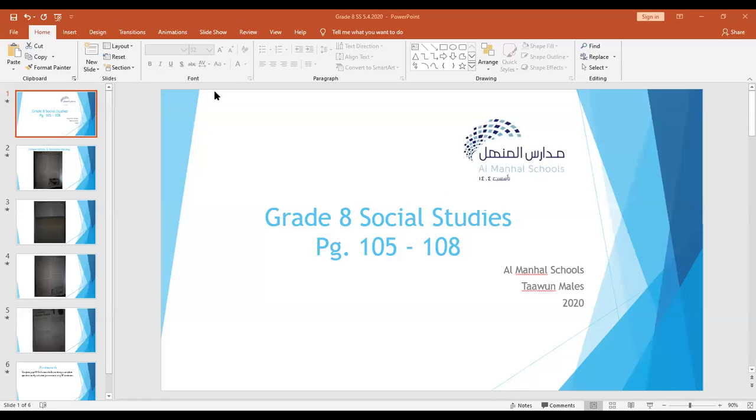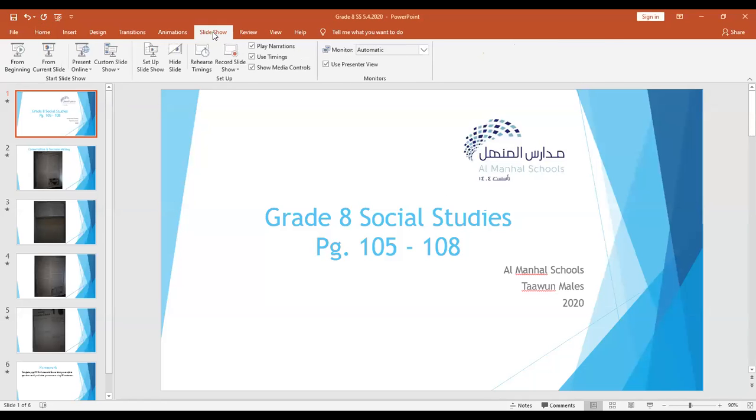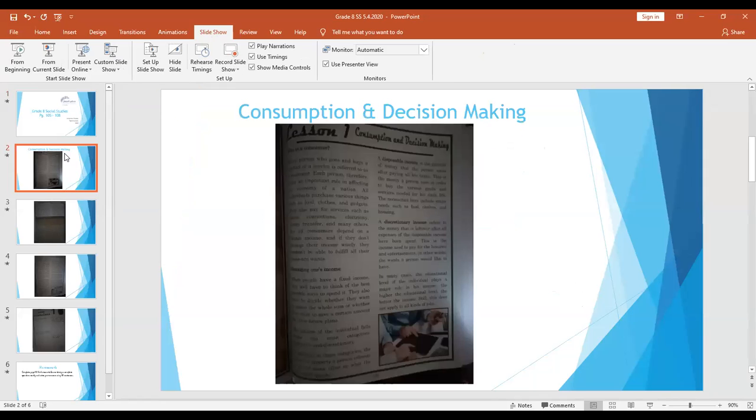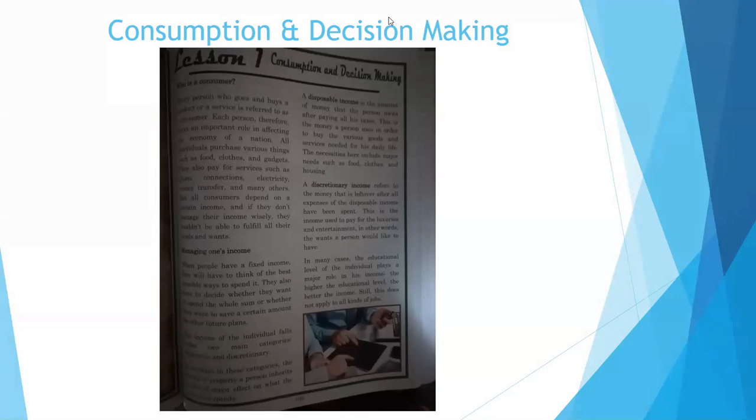Good day, grade 8. Today we'll be looking at consumption and decision making. So get your books ready on page 105, and we'll be reading through this and analyzing this information that's being shared with us today. So also get your pens ready to annotate certain information.